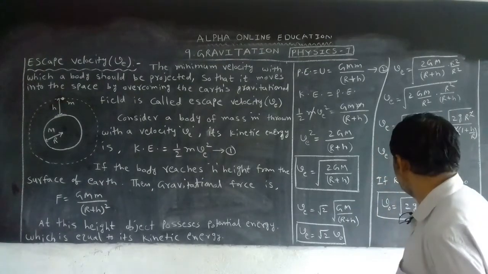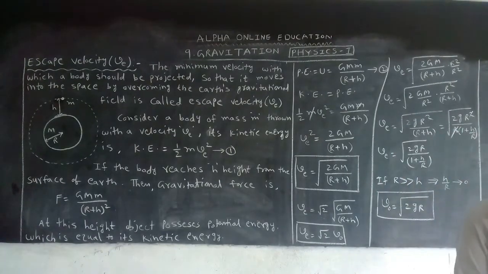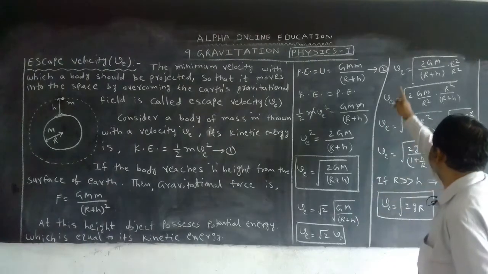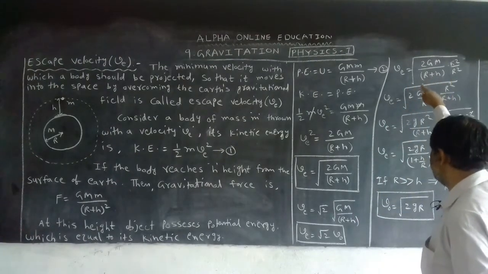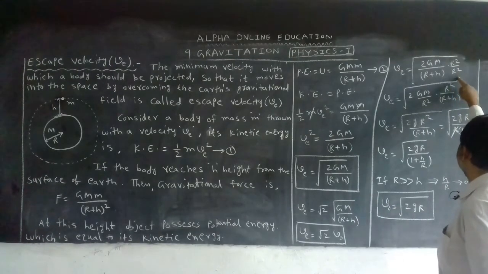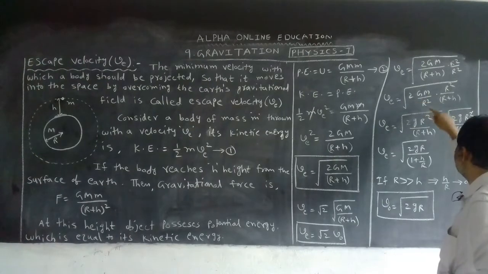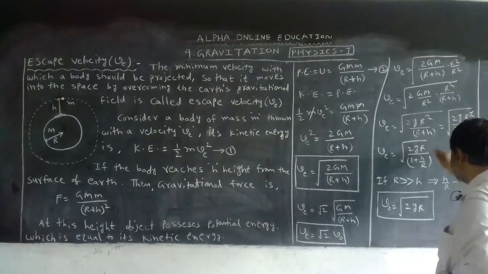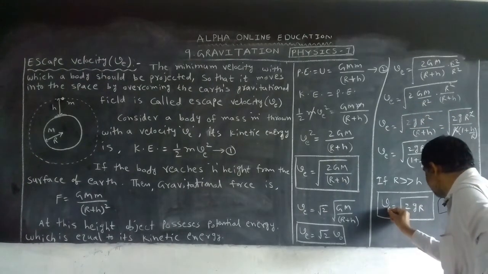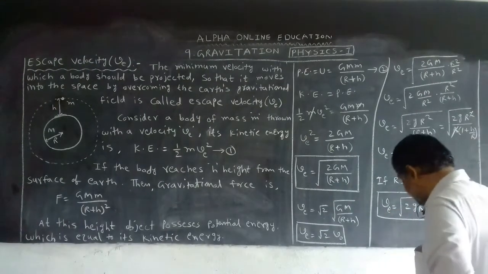Okay. Now, what is the escape velocity? Another equation we can get like this. Take this equation, multiply by r square and divide by r square. We know this value is small g, and finally we get V is equal to root 2 gR.